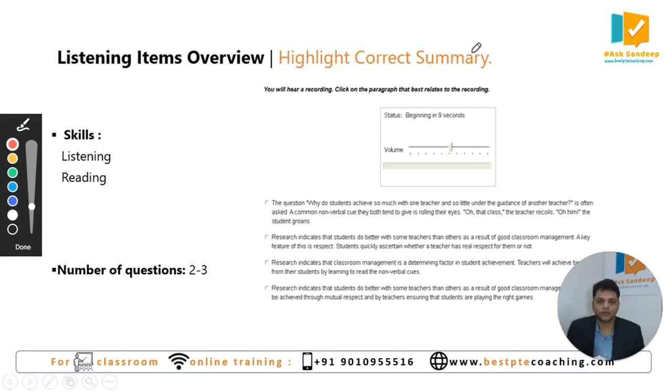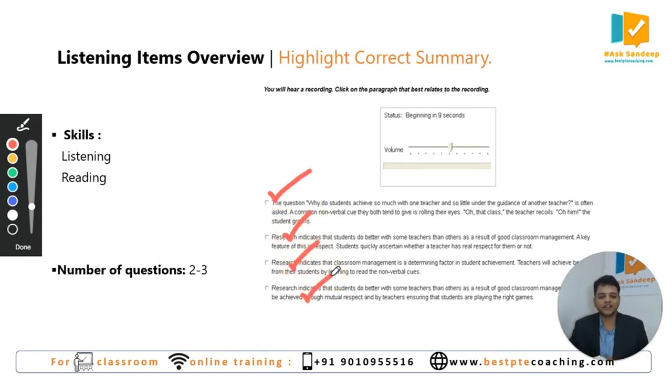Our fourth item in the listening module is highlight correct summary. This is very interesting. In the first question, that is summarize spoken text, you will listen to an audio and you have to summarize it on your own. That means you will write the summary. But in this question, you will not write the summary. You will have 4 summary choices. 1, 2, 3, 4 choices.